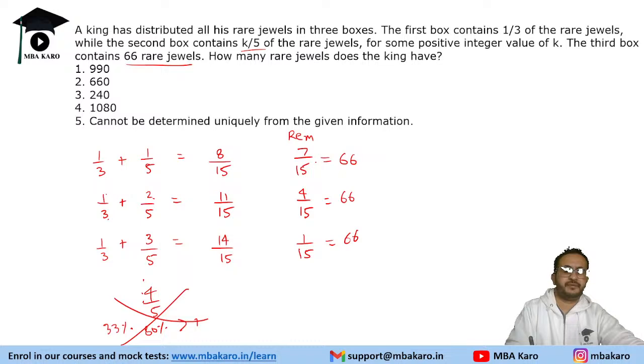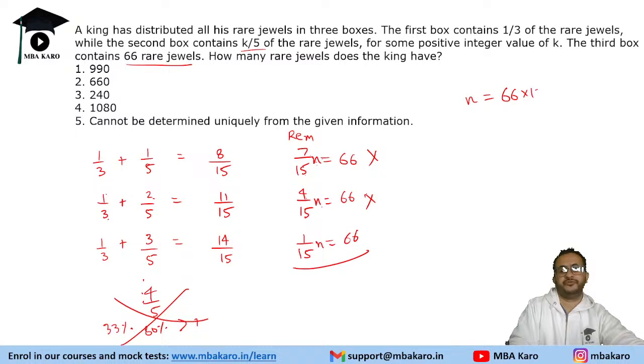Let us say the king has n jewels. Then 7 by 15 of n is 66. We will not get an integer value here, so this can be eliminated. If you see, 66 into 15 by 4 is not divisible, so it can be eliminated. So this is the only possible one. So n is equal to 66 into 15, that is 990 jewels.